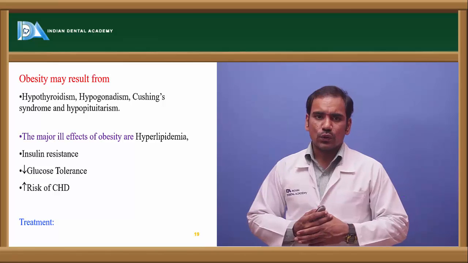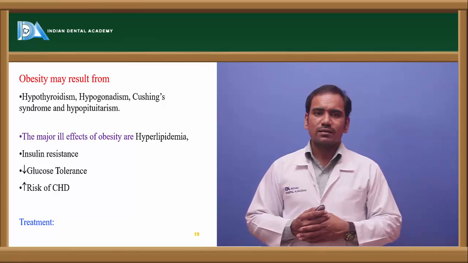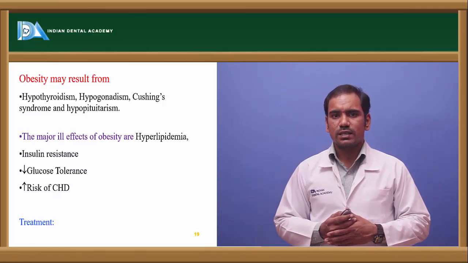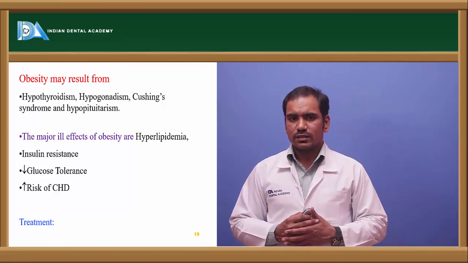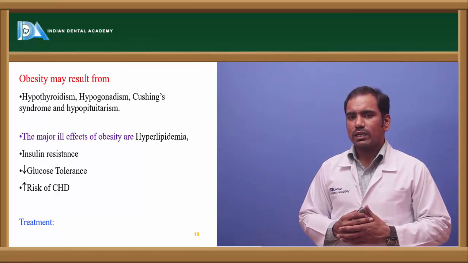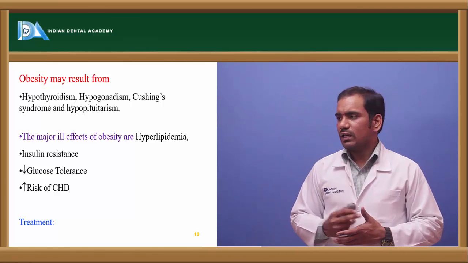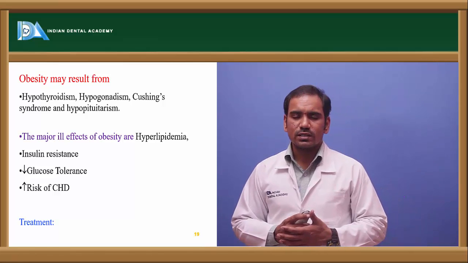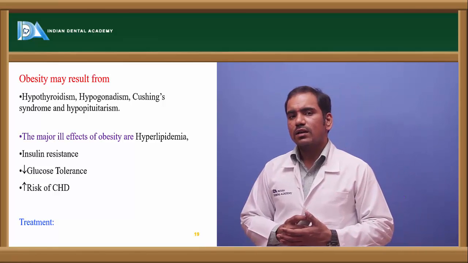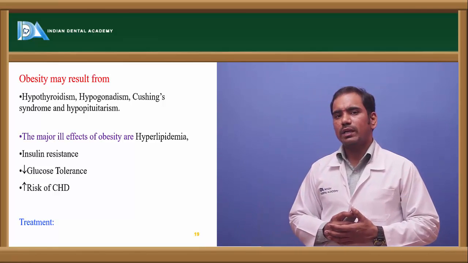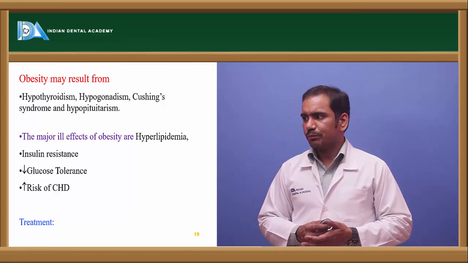And what happens in case of obesity? What happens to glucose tolerance? Glucose tolerance is decreased in case of obesity, and there is also an increased risk of coronary heart diseases, and there is insulin resistance. So these are the important complications, the major ill effects of obesity. In addition to these three, insulin resistance, decreased glucose tolerance, and increased risk of coronary heart diseases, there are increased lipid levels in the blood, so hyperlipidemia is also seen.